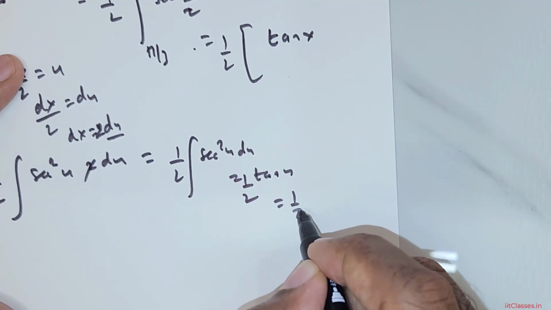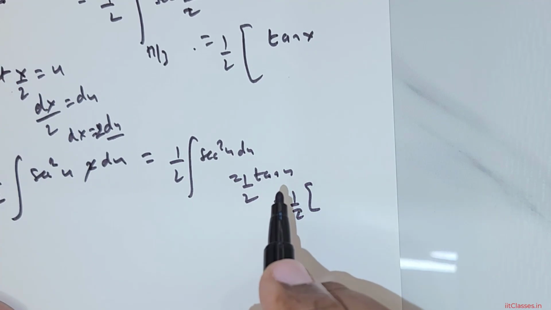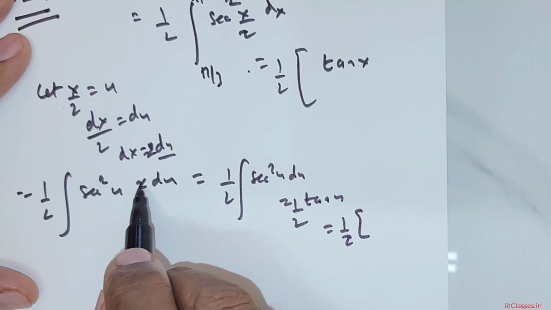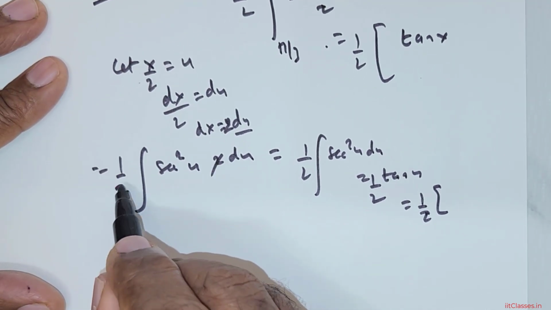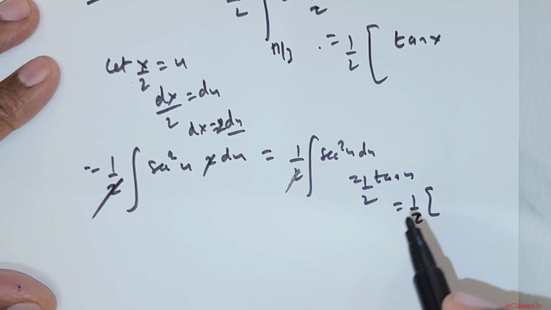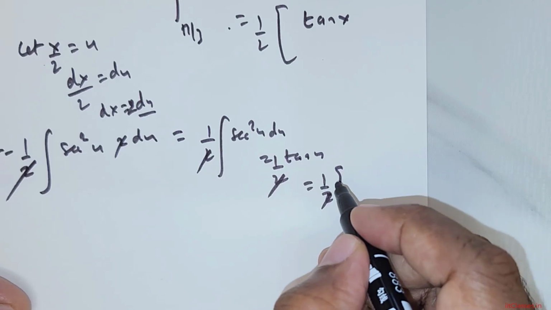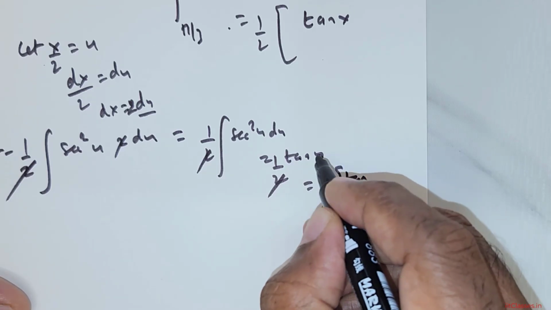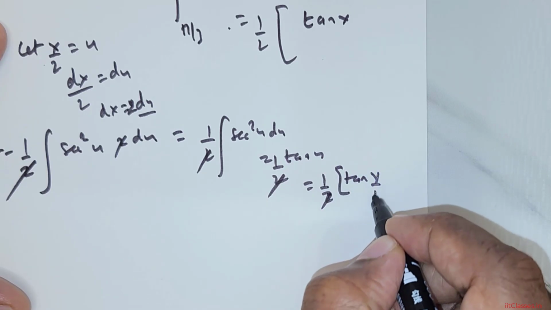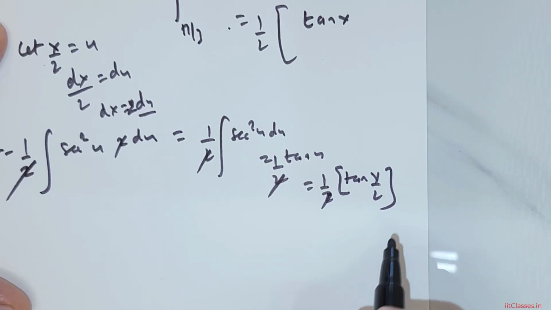Now you can replace the 2 over here, and this 2 over here can be cancelled. So there won't be any 2 here. So this is just going to be tan u, which is tan x over 2. This is what you will get.